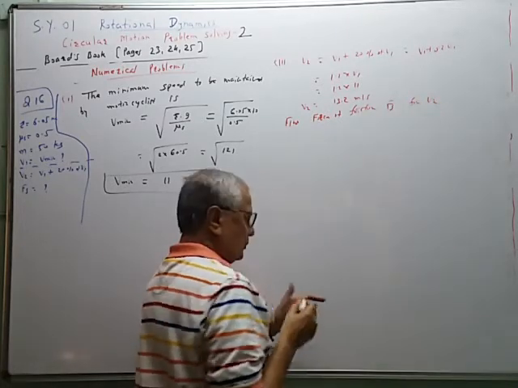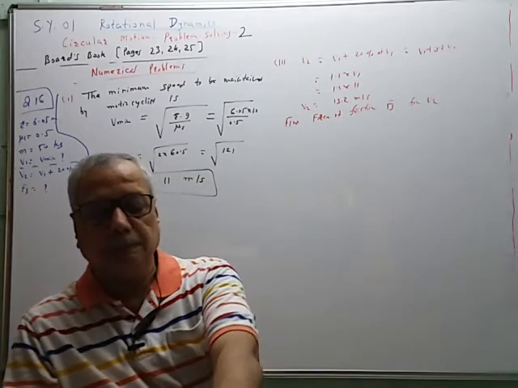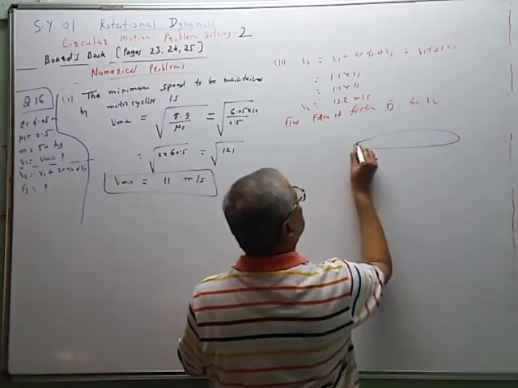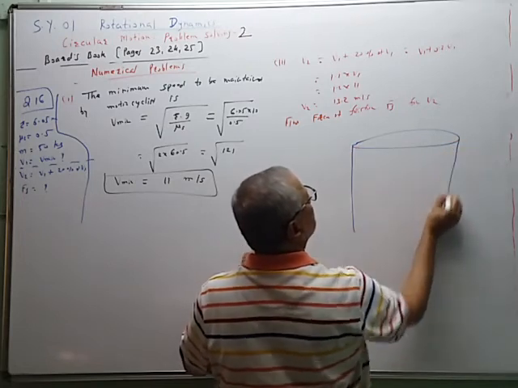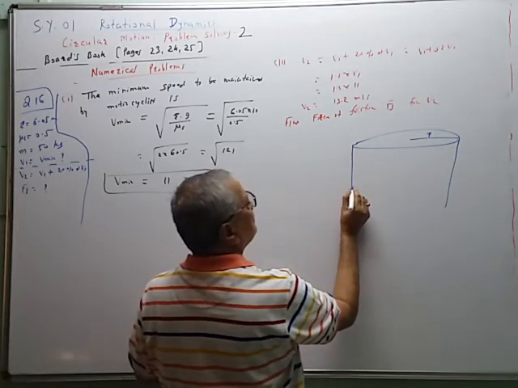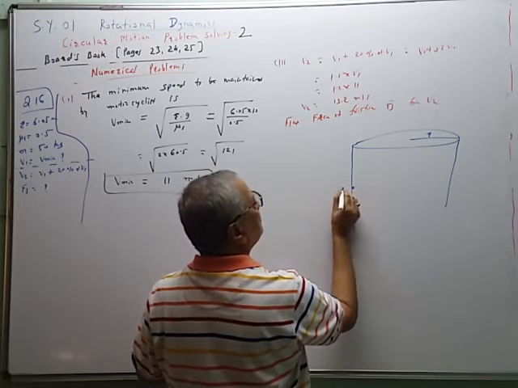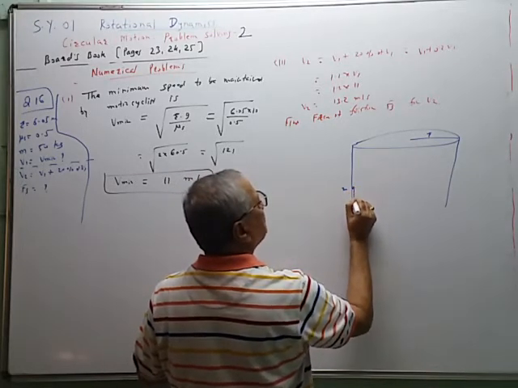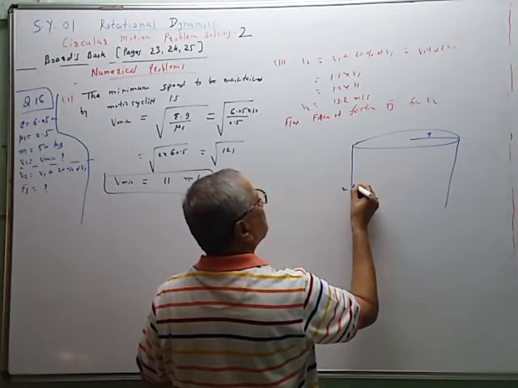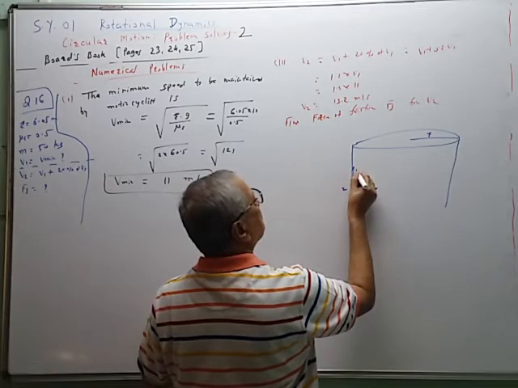If you remember this figure, this is the cylindrical wall, this is the radius of curvature R, and this is the motorcyclist of mass M. So mg is the gravitational force, and this sliding motion is avoided by Fs.